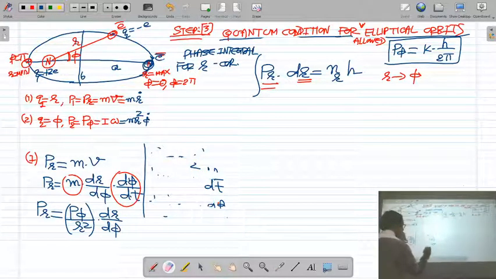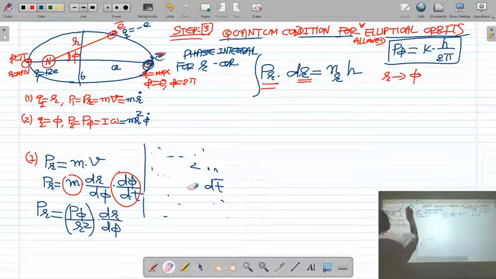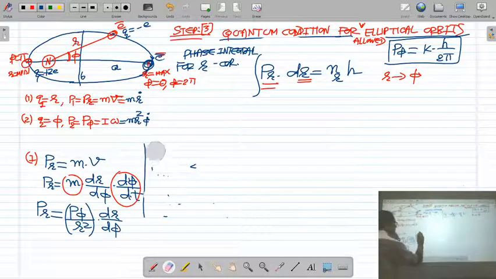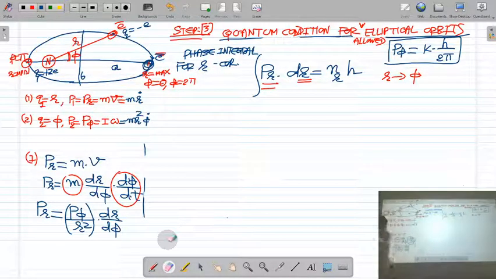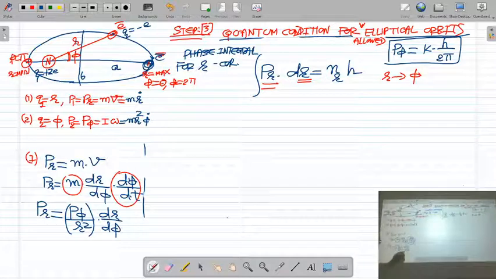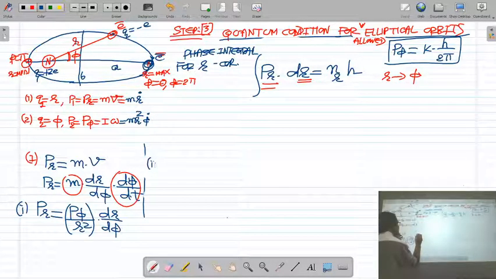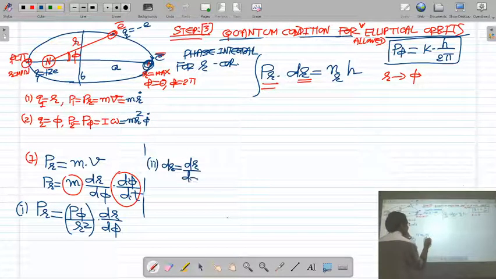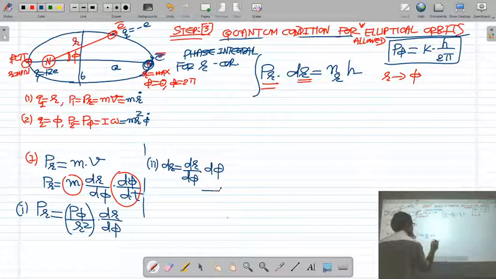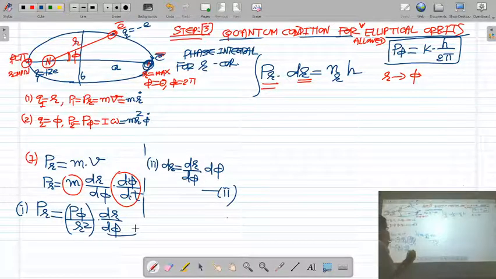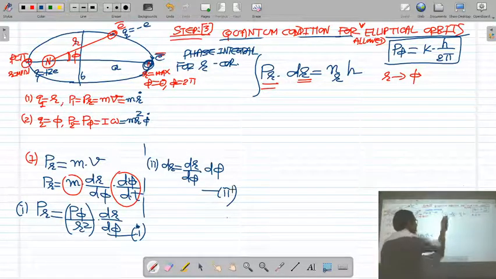The another value is dr. This is the value of dr. You can put here. Okay. The second value we are going to put, that is dr. Dr can be written as dr by d phi into d phi. So if you substitute the value of Pr from equation 1 and value of dr from equation 2 into the phase